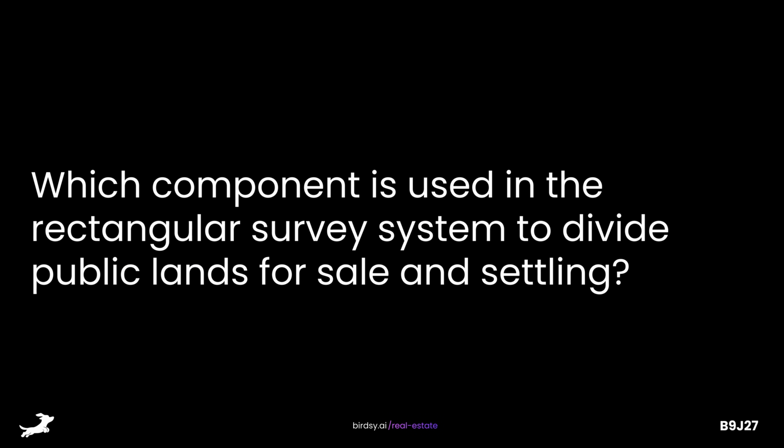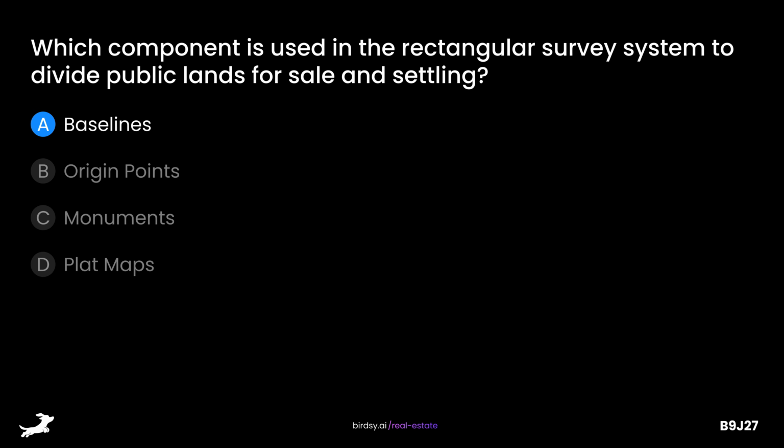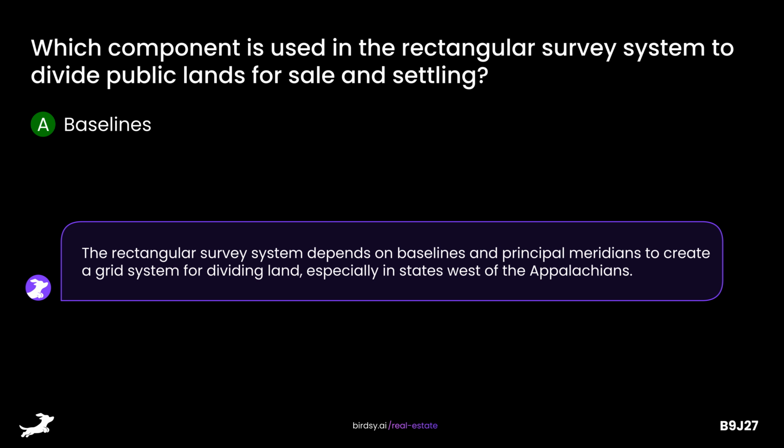Which component is used in the rectangular survey system to divide public lands for sale and settling? Is it A, baseline, B, origin points, C, monuments, or D, plats? The answer is A, baseline. The rectangular survey system depends on baselines and principal meridians to create a grid system for dividing land, especially in states west of the Appalachians.